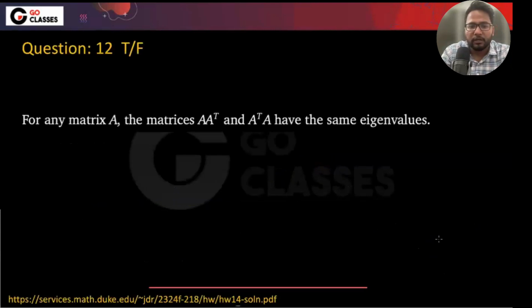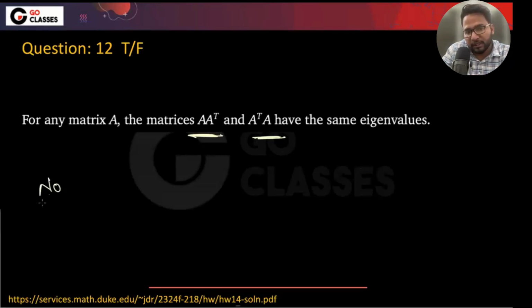Okay. Now let's just see this question. What they are saying is, for any matrix A, the matrices A A transpose and A transpose A have the same eigenvalues. Do they have all the eigenvalues same? No, right?